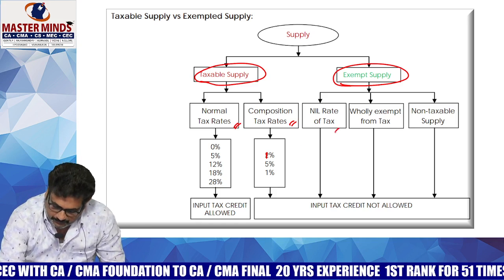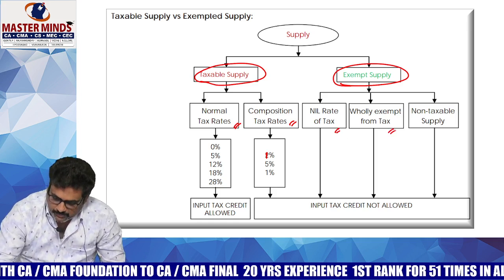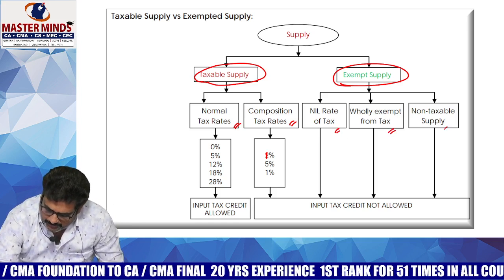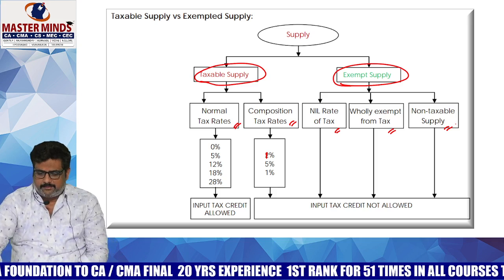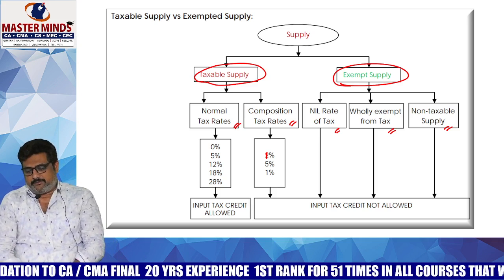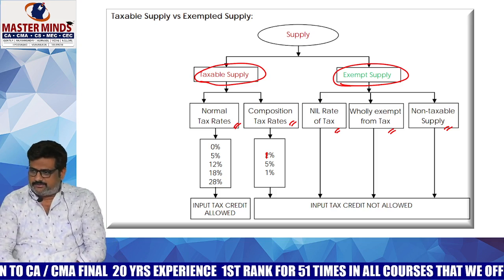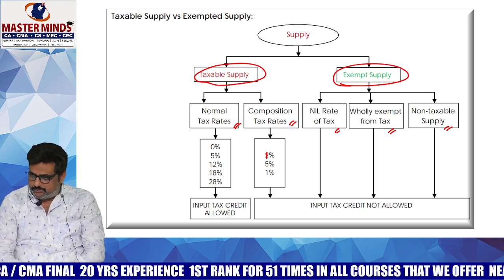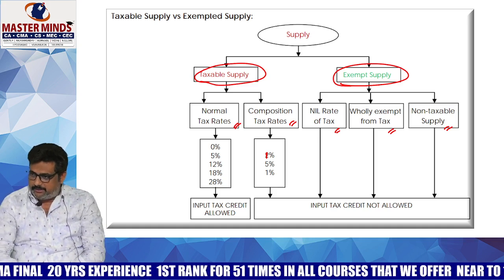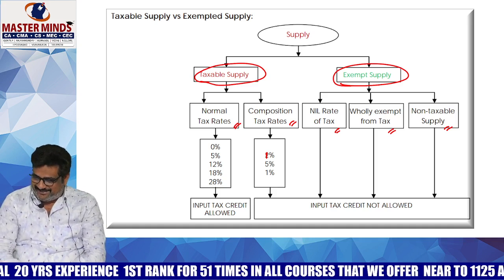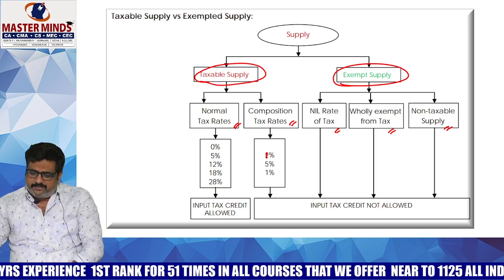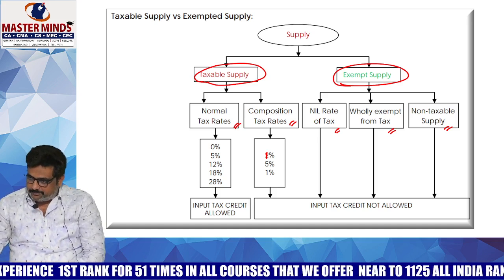Whereas exempted supply means nil rated supply, wholly exempt supply, and non-taxable supply. If you observe, what is meant by taxable supply in the simple sense? Which is not an exempted supply is known as taxable supply. And what is meant by exempted supply, we also discussed previously.